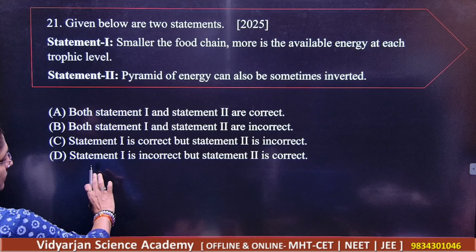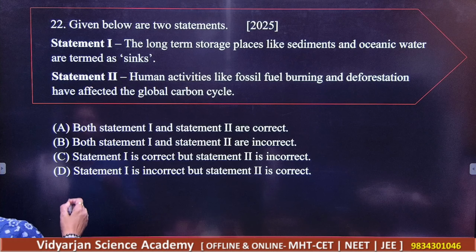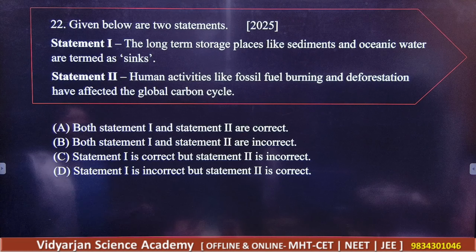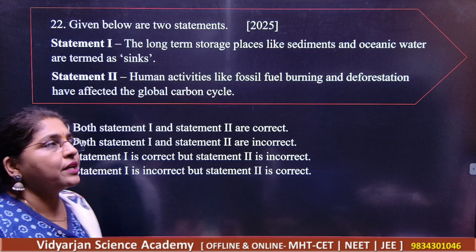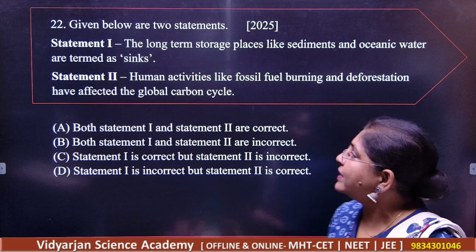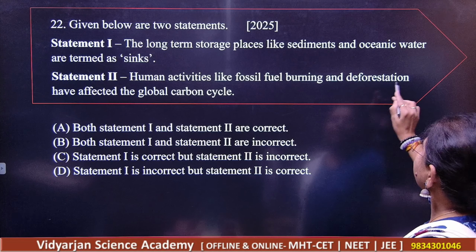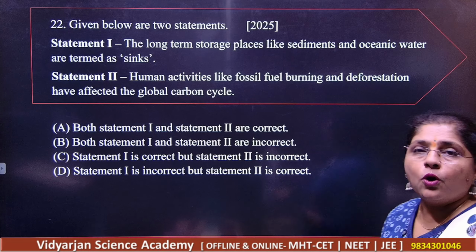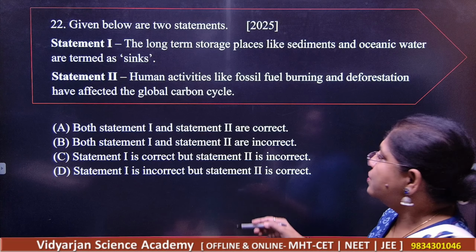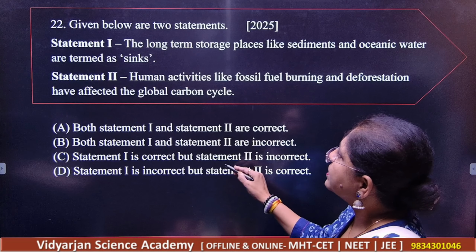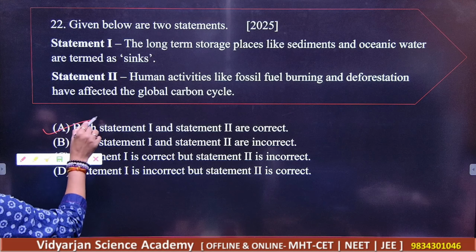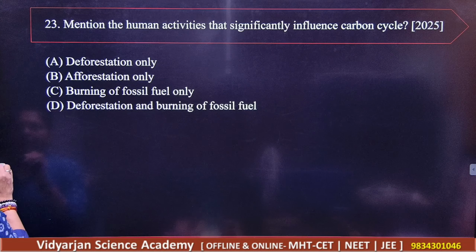Next. Statement number 1: the long-term storage places like sediments and oceanic water are termed as sinks. Statement number 2: human activities like fossil fuel burning and deforestation have affected the global carbon cycle. So what is the correct statement here? Both these statements are correct. So what should be your answer? A is your correct answer. A is the correct answer.